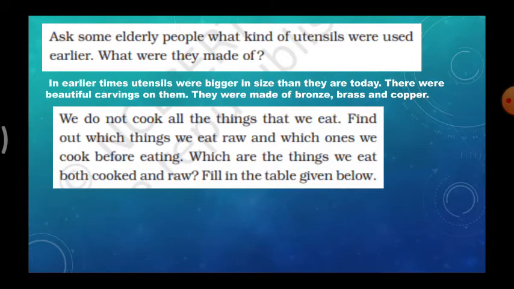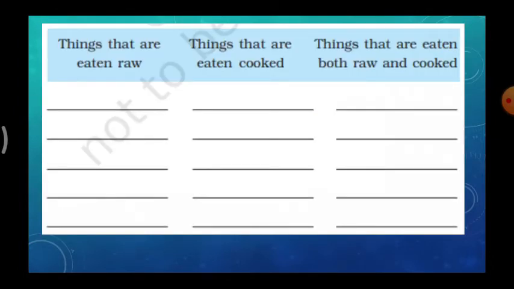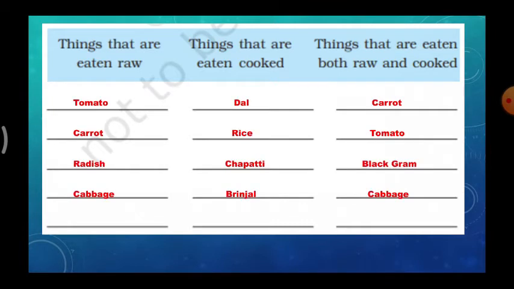So, in cooking items, we have vegetables, fruits, and all. Some of the things we eat raw, and some of the things we eat only after cooking, and some of the things we eat in both cases. In the raw form we eat them, and after cooking also we eat them. In those cases we have to fill the table. So: things that are eaten raw, things that are eaten cooked, and things that are eaten both raw and cooked.